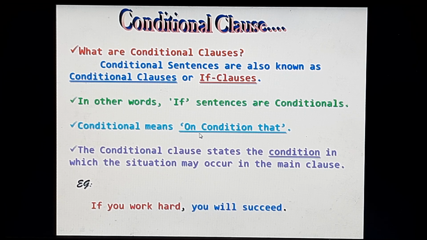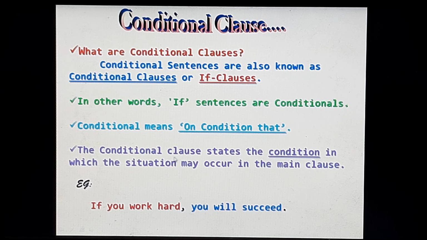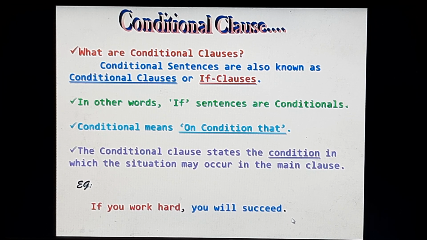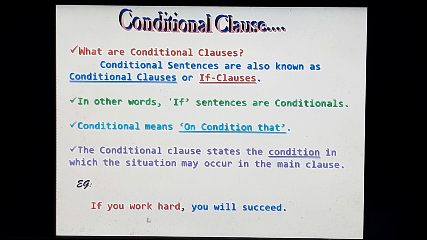Conditional means on condition that. That is, if means on condition that. The conditional clause states the condition in which the situation may occur in the main clause. Now let's look at this example. If you work hard, you will succeed. Now, what is the condition here? If you work hard, then you'll have a result that you will succeed.